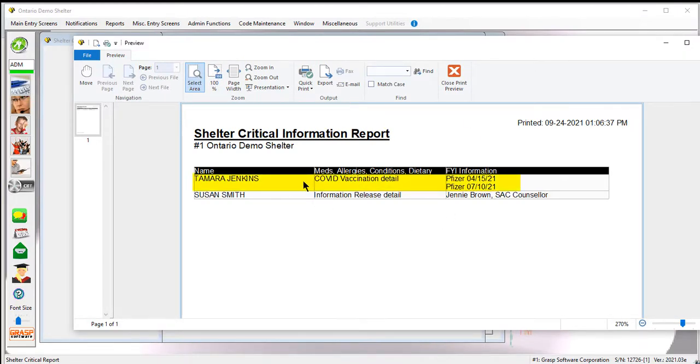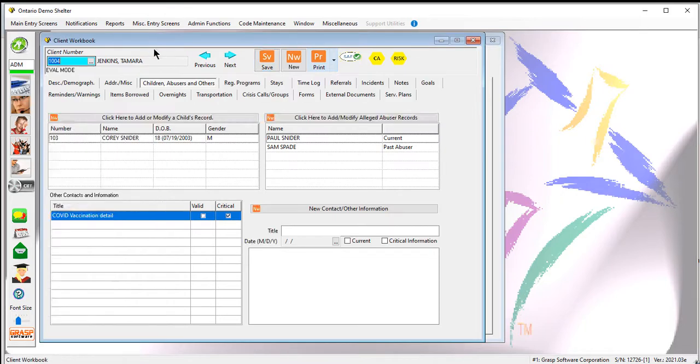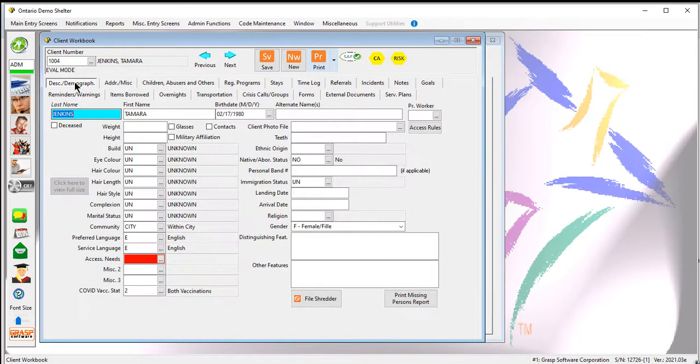And what I did notice on here is, for some reason, at least in our demo, the headings are off on this. But regardless of that, you can see how that detail that we entered for Tamara Jenkins shows up on here. You may want to do that, but in terms of tracking for statistical purposes, I'm going to go back to the demographic page where I decided to leverage the miscellaneous 4 field. Okay, now that I've got that, here's how you can report on that.